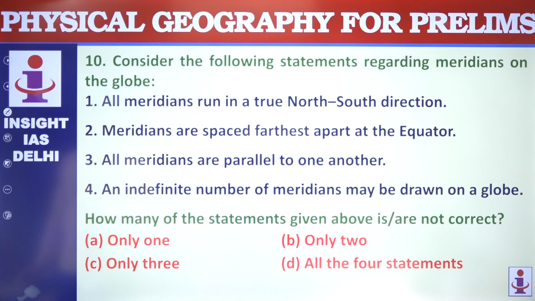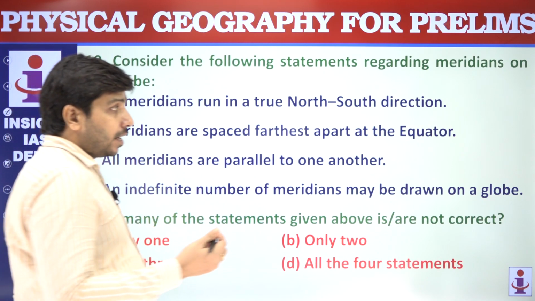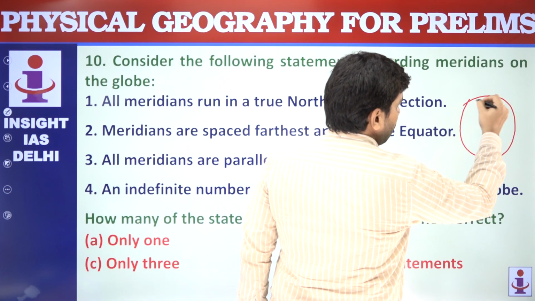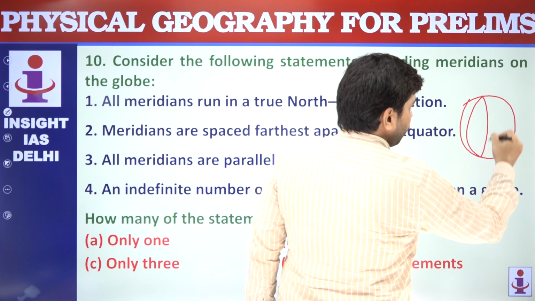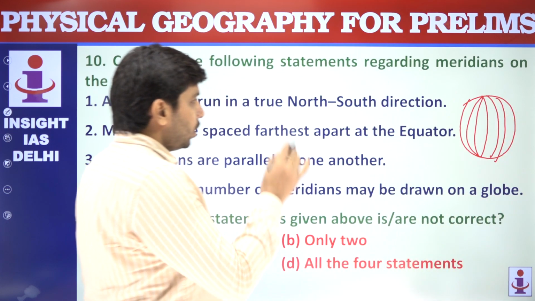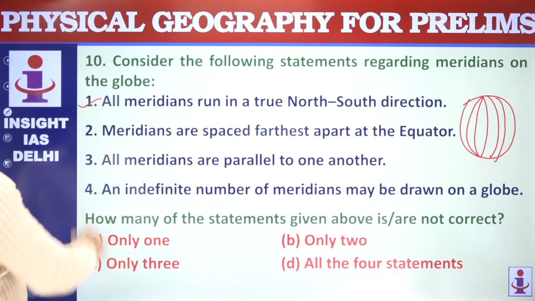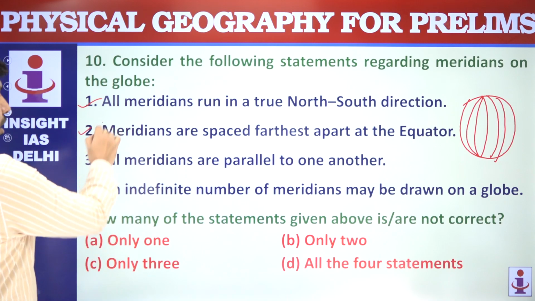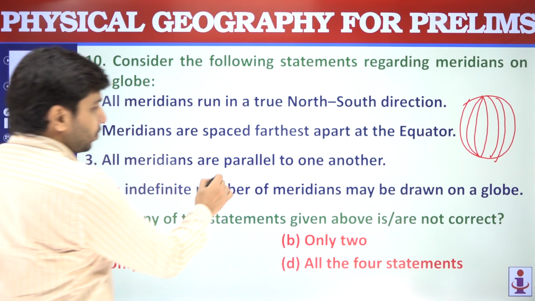Next question is regarding meridians. All meridians run in true north-south. So what we discussed a while ago, the longitudes, are actually also called meridians. So north-south, true. Meridians are spaced farthest apart at the equator. Yes, this is correct.